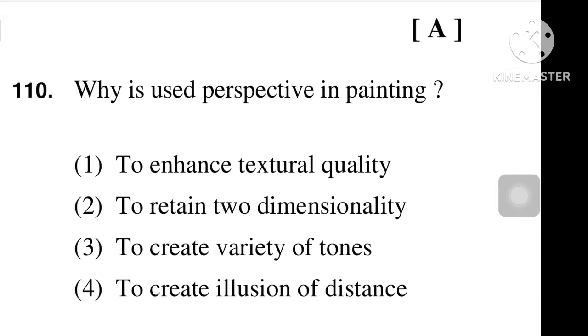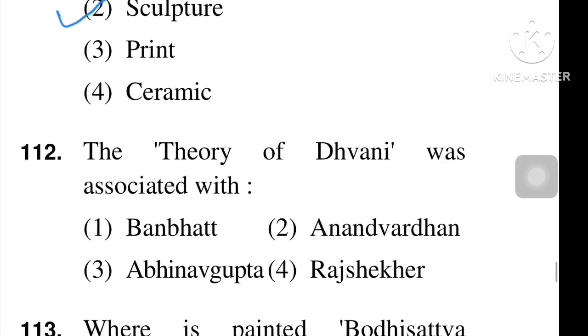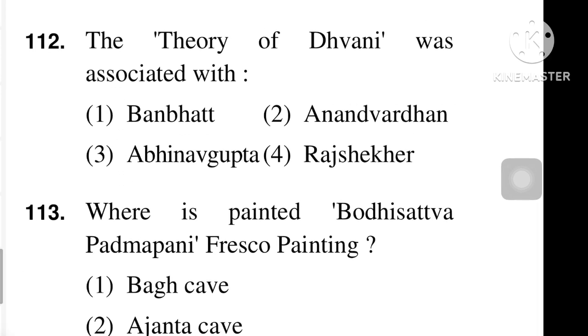Why is perspective used in painting? All options on the screen. And the right answer, number 4, to create the illusion of distance. Dhanraj Bhagat is well known for his genre. Known for sculpture. Option number 2 is the right answer. The theory of Dhvani was associated with Anandavardhana, number 2 is the right answer.